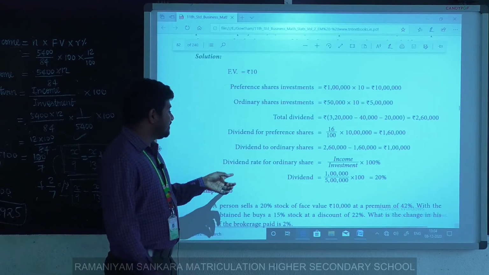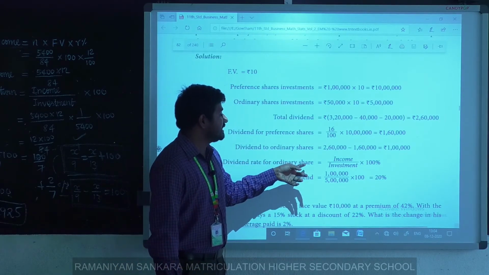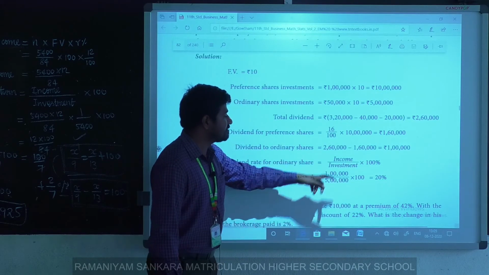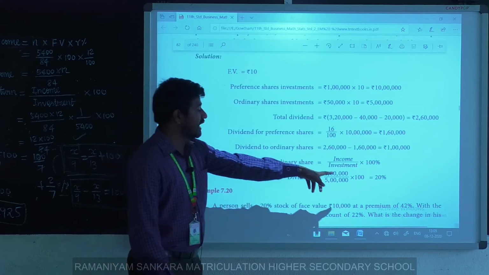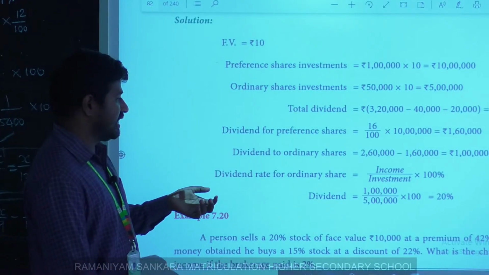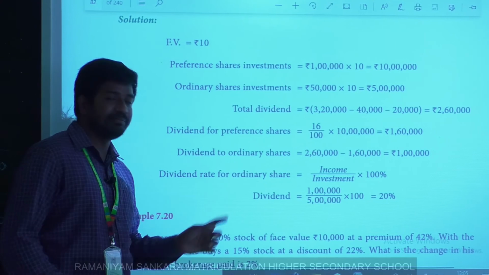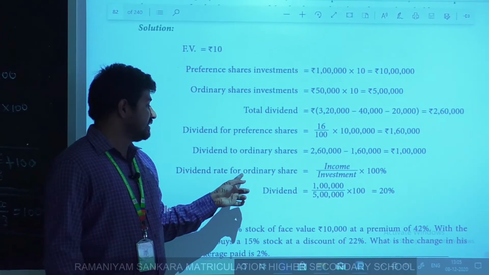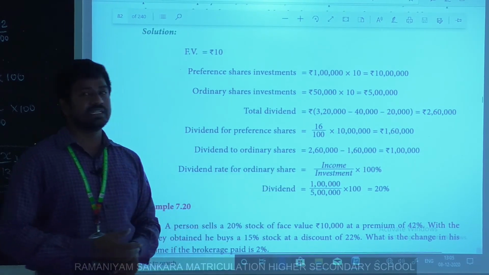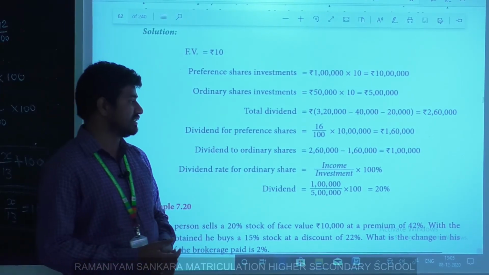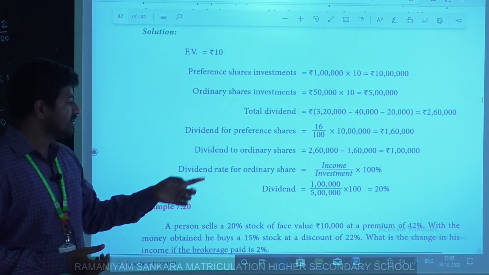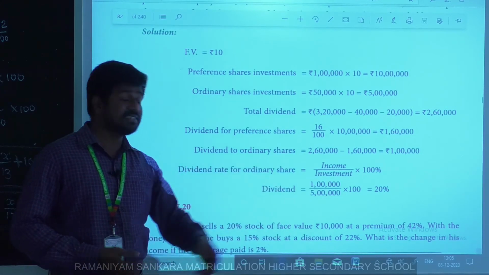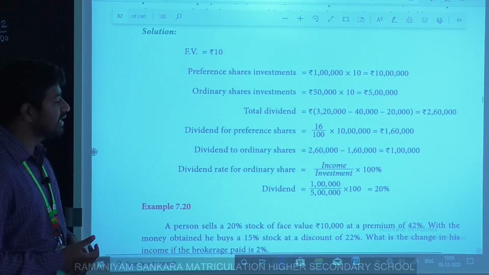Next, the dividend rate for ordinary shares equals income divided by investment into 100. We have to calculate the dividend rate, meaning the return percentage. Here income is 1 lakh, investment is 5 lakh, so into 100, simplifying this, the result is 20%. Clear? Yes.